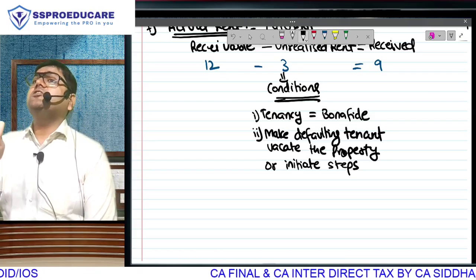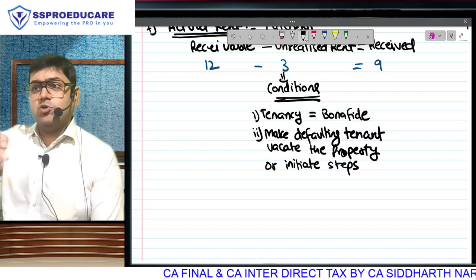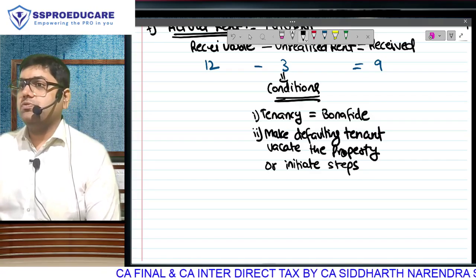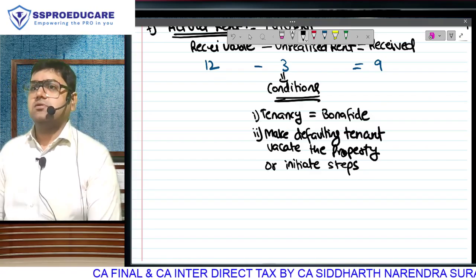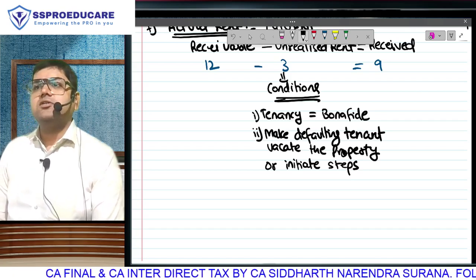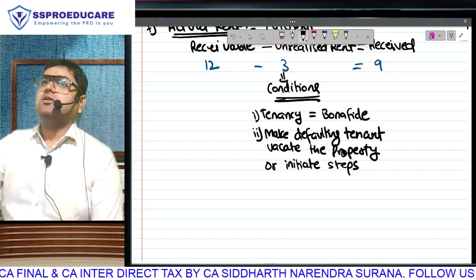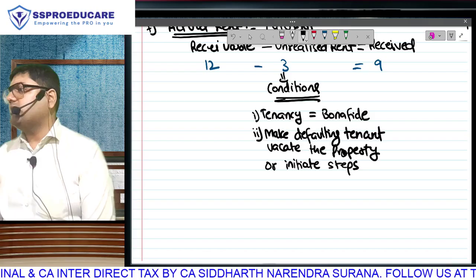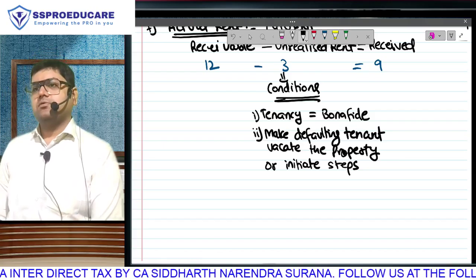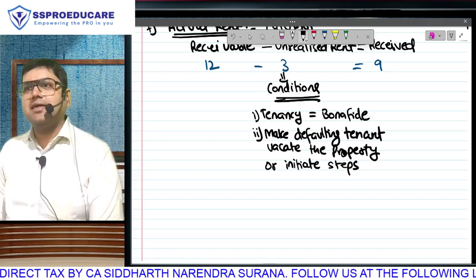See, whether you fulfill the conditions given here or you don't fulfill them is not going to decide whether you'll go to jail or not. The conditions are for received versus receivable. Fulfill the condition, you get received. Don't fulfill the condition, you get receivable. Between received and receivable, whatever is your answer, compare it with ALV, and whichever is higher will become your GST. The condition is only to get deduction of unrealized rent. Only that, nothing else.